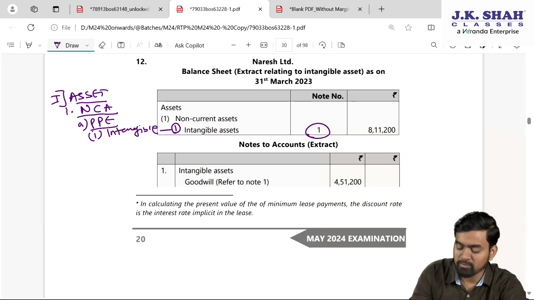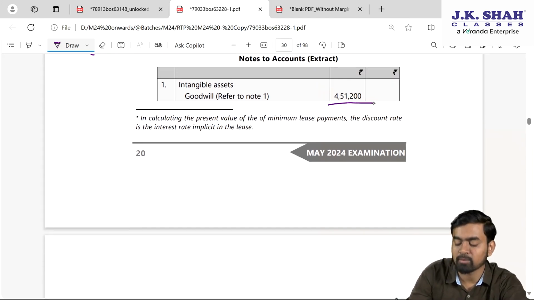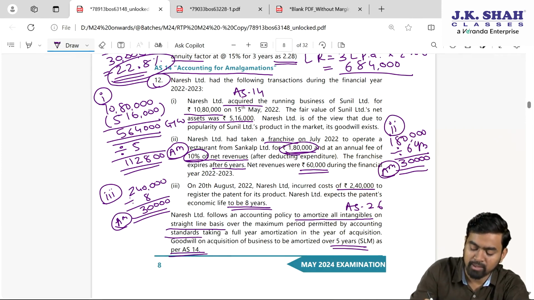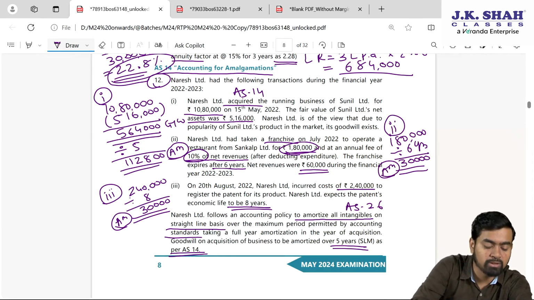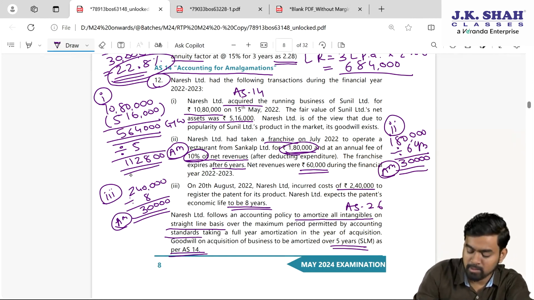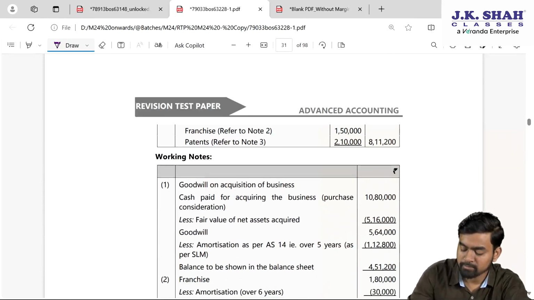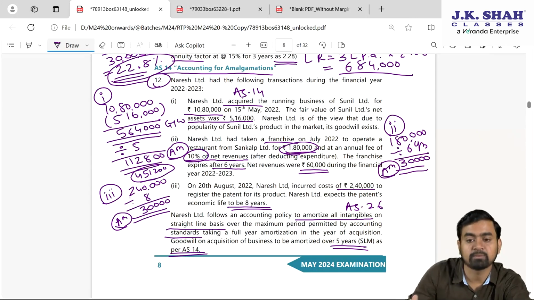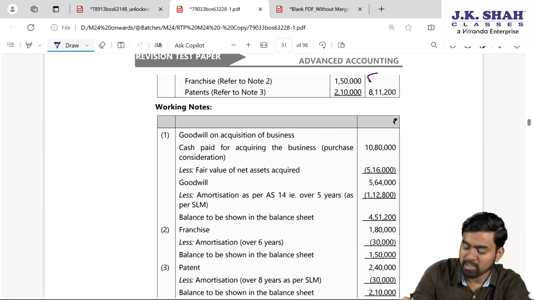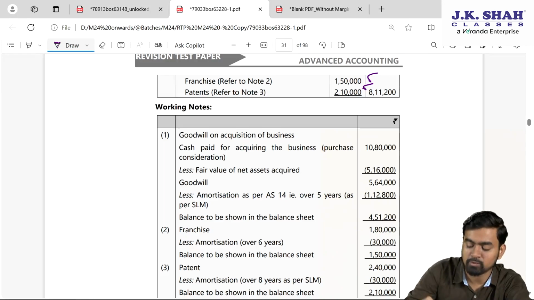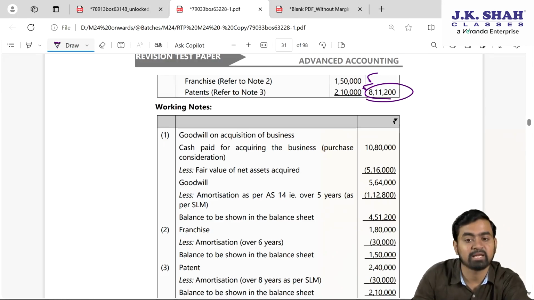Now, note number 1, if you see, my dear students, goodwill after amortization 4,51,200. Please confirm here. My point 1, 5,64,000 is the goodwill and 1,12,800 is amortized. The remaining is 4,51,200. Franchise, next one: 1,50,000, simple, 1,80,000 minus 30,000. And the last one, 2,10,000, which is 2,40,000 minus 30,000. The total is 8,11,200.